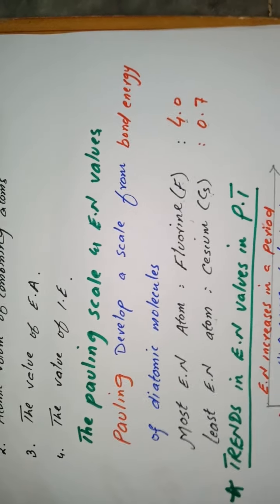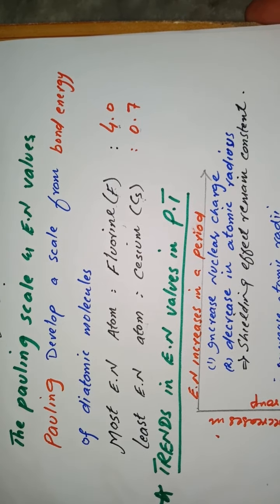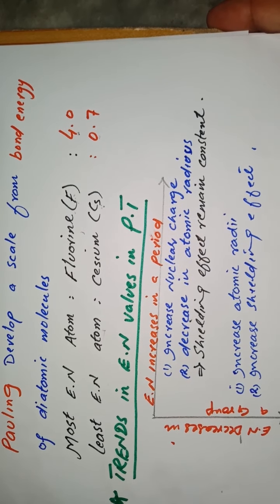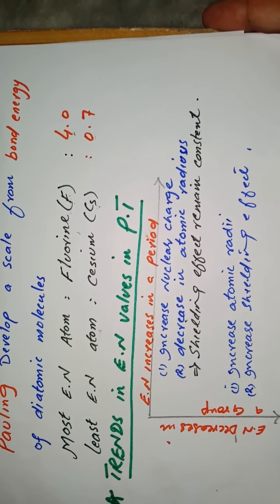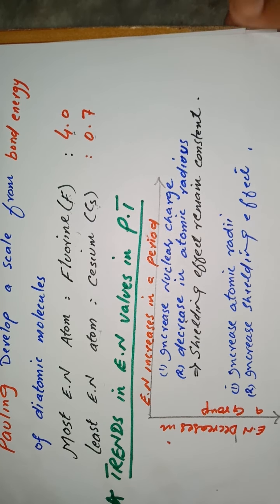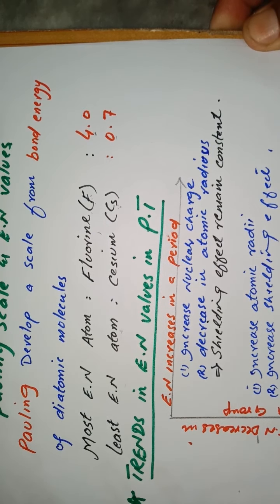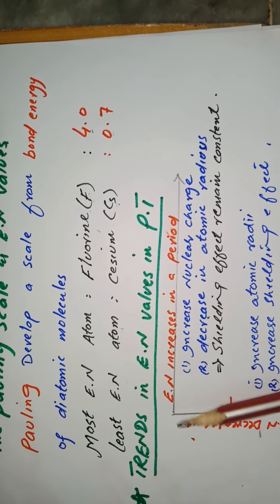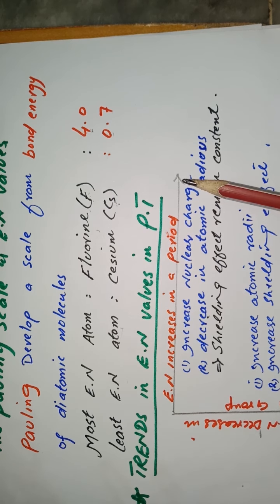Now we are going to discuss what are the trends of electronegativity in the periodic table. Remember that the value of electronegativity depends upon nuclear charge, atomic radii, and the shielding effect. Generally speaking, electronegativity increases when we move from left to right.